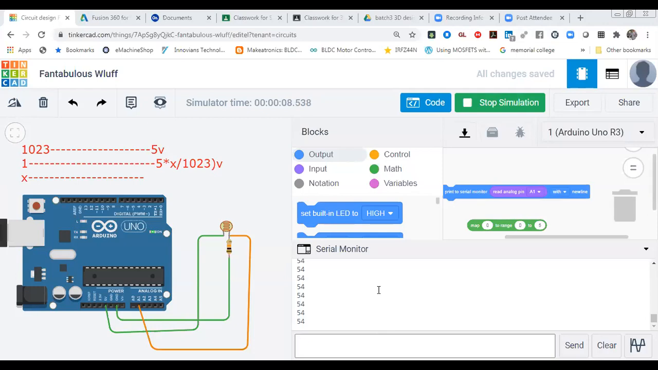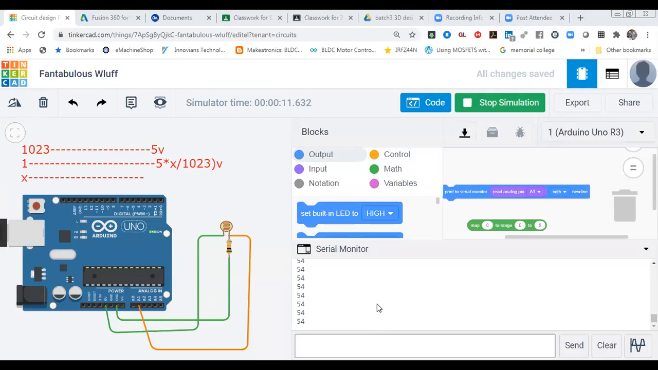You can put all the values from 0 to 1023. Put the 0 value, put the 1023, and check whether 5 volt is coming at the output or not. If that is working, then it is okay. Otherwise, you have to troubleshoot it. So this one is the conversion. You can do it.